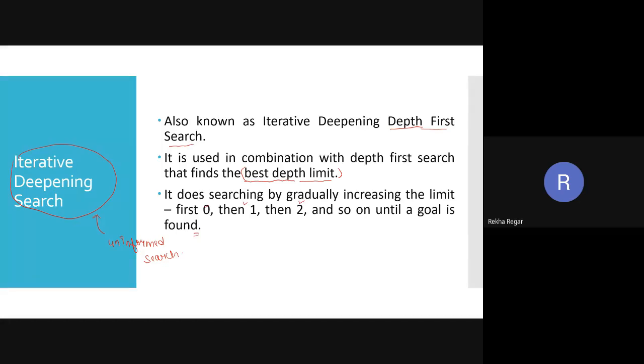Harsh is saying, ma'am, it is true that the more the depth, the more efficient the result will be. No, it is not like that.